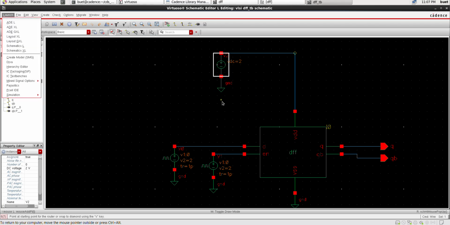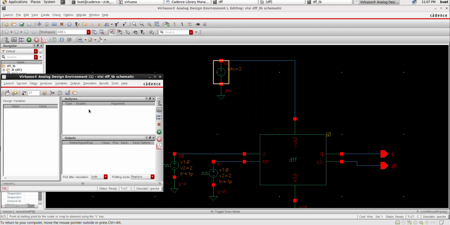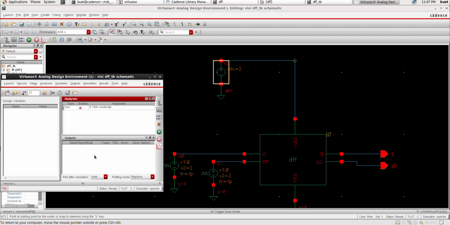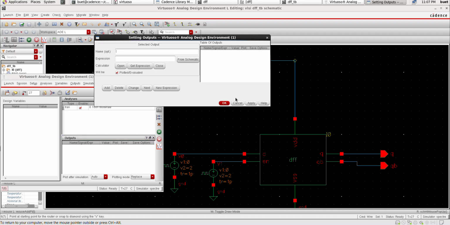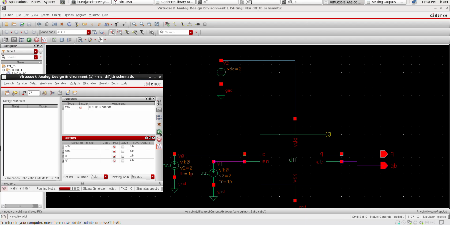For the results, click on Launch, select ADE L. In analyses, right click on it, edit. I'm going to give 100 nanoseconds stop time. Select moderate, click OK. In outputs, right click on it, edit. Expression from schematic. I'm going to take only inputs. My inputs are D and enable, and outputs are Q and Q bar. Go to simulation, netlist and run.